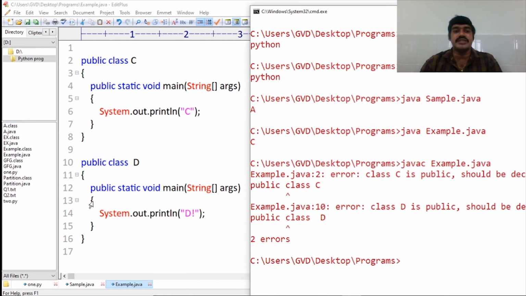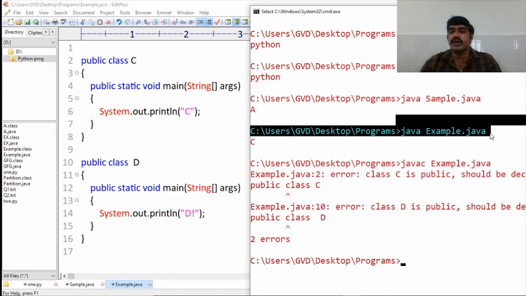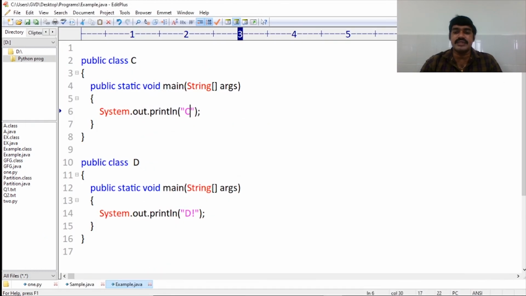Why? Because a Java program should have at most one public class and we should save that program with that public class name only. But because of this feature, launch single file source code programs, a Java file may have n number of public classes, not a problem. We can save with any name, not a problem. But the important one is to use the syntax java space program name.java directly. This feature allows us to execute Java programs directly without its compilation.